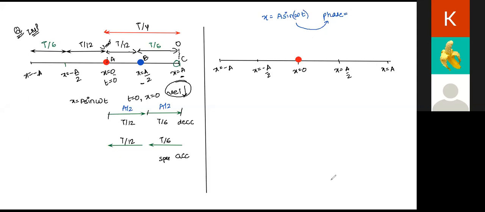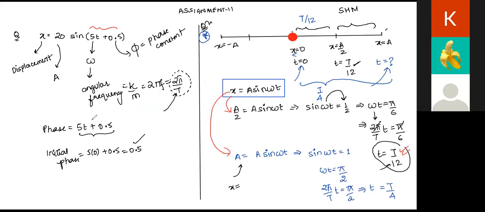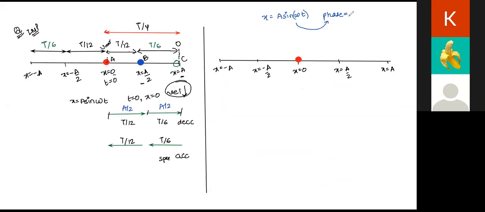I'll repeat, class. Anything which comes after sine is phase. Please remember this. Many students have this confusion. They take this value as phase. This is phase constant. Whereas this entire term is called phase. Karuna, will you be able to remember this from now? Yes, the entire term is phase. Okay, what is the phase in the question? Yes, omega t. Excellent. Atul, you were very good in this entire question. Excellent.